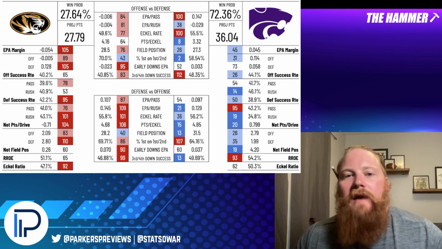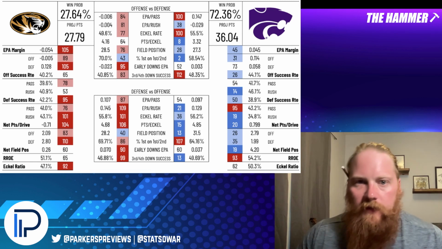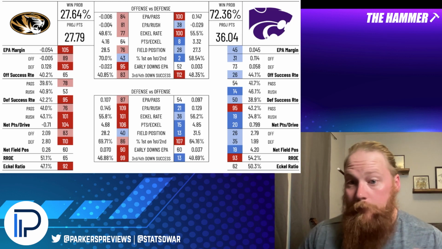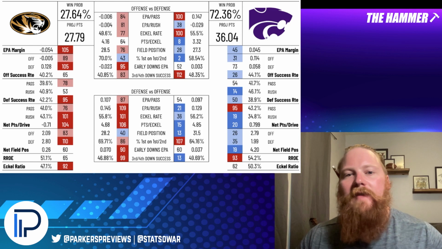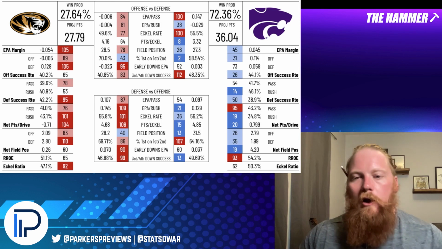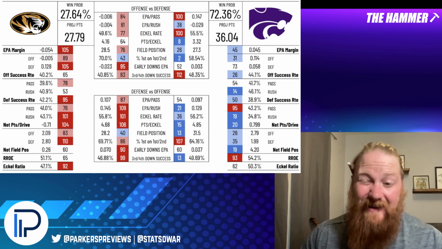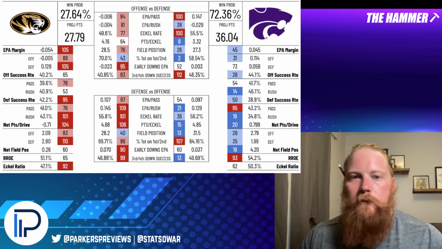Then we get to the last kind of, so we go through and we think, let's think about run pass splits. Let's think about drive and possession based metrics. And then let's think about early and late downs, right? Early downs being first and second downs when things are more open, when context dictates less of how a team's going to move the ball.